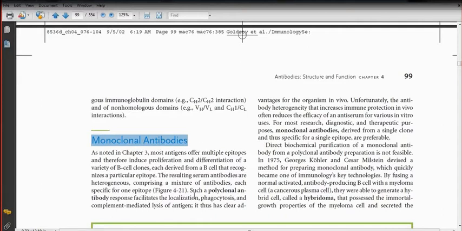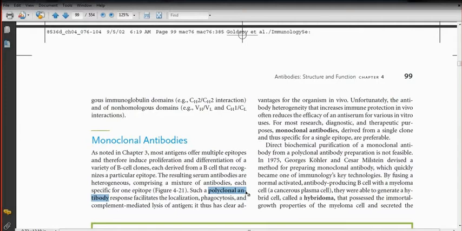But if it is a polyclonal antibody molecule, then you have prepared one antibody molecule that can bind to antigen A, antigen B, say antigen C. If this is the situation, that one antibody molecule can bind to more than one antigen, they are called polyclonal antibody molecule.